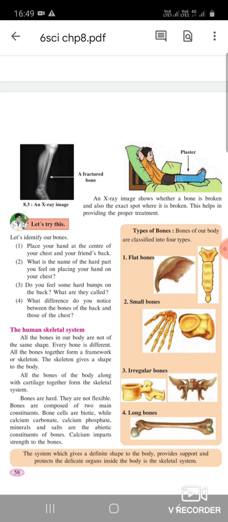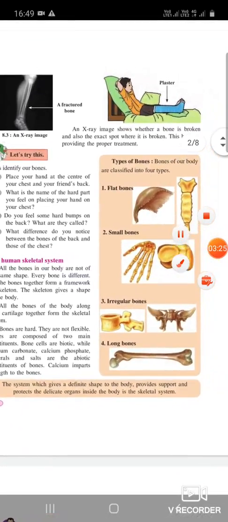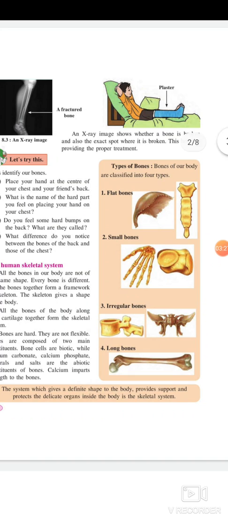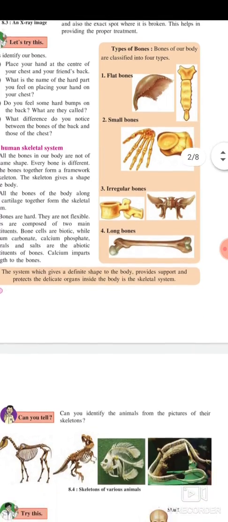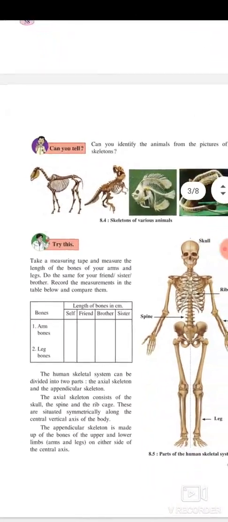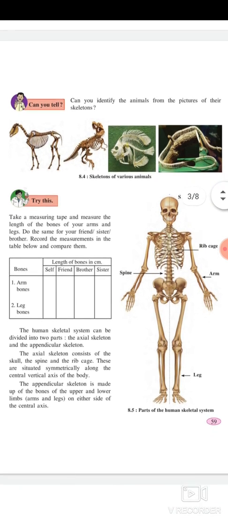This helps in providing the proper treatment. Types of bone. Bones of our body are classified into four types: flat bones, small bones, irregular bones, long bones. Can you tell? Can you identify the animals from the pictures of their skeletons?